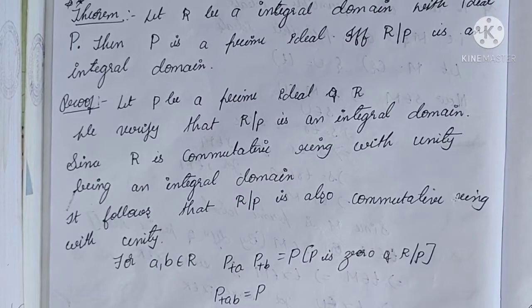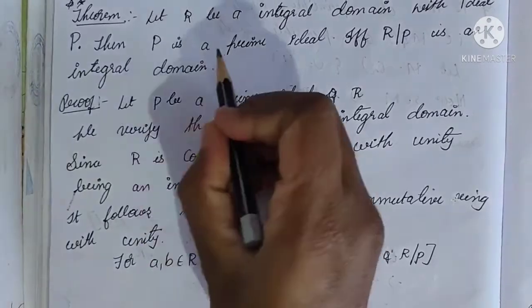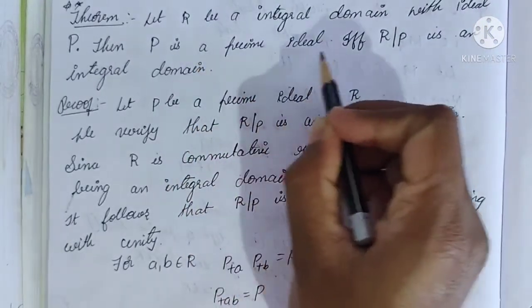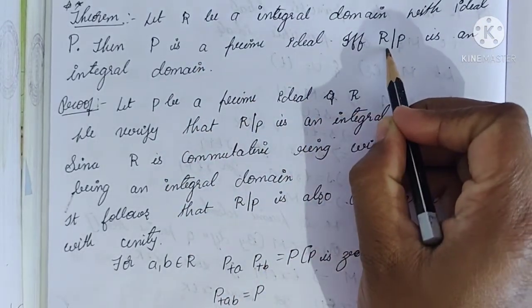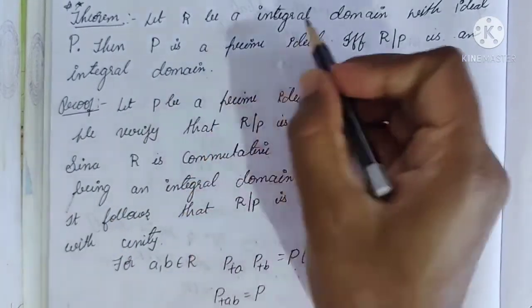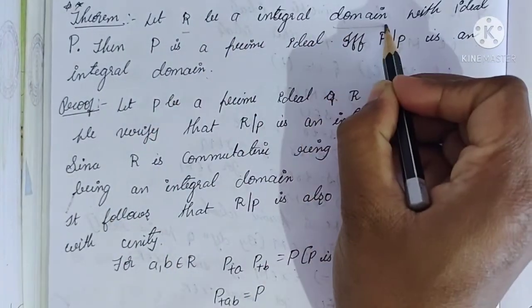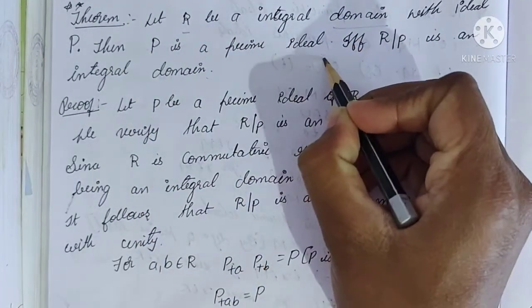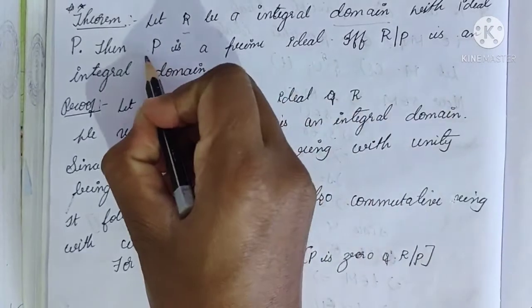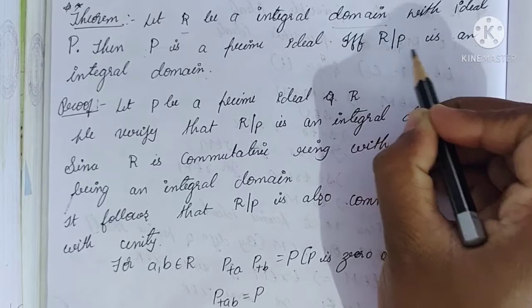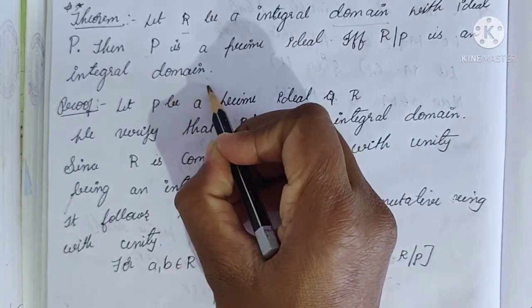Let's see a few more theorems on a prime ideal. Let R be an integral domain with ideal P, then P is a prime ideal if and only if R by P is an integral domain. See here they have given R is an integral domain with ideal P, means R has an ideal, okay, that ideal is P. If P is a prime ideal, then we have to prove that R by P is an integral domain.